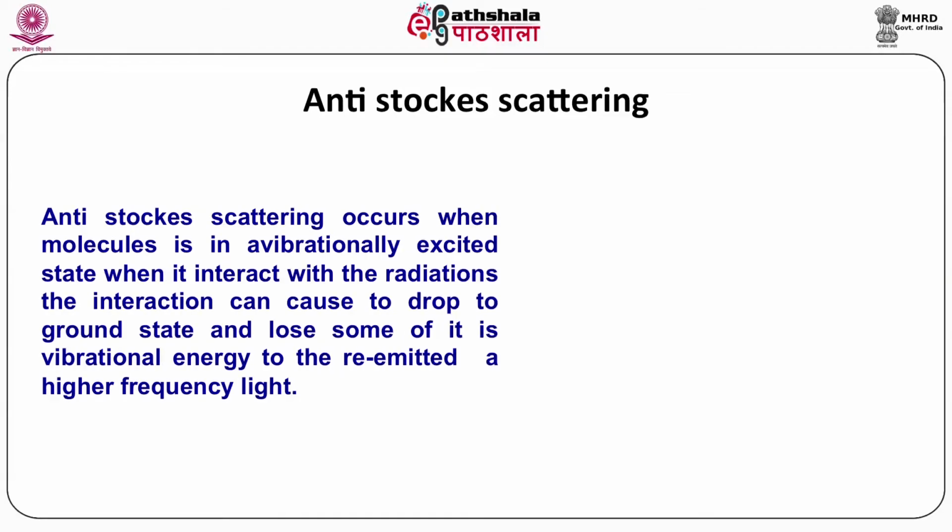Anti-Stokes scattering occurs when the molecule is in a vibrationally excited state. When it interacts with the radiation, the interaction can cause it to drop to the ground state and lose some of its vibrational energy to the re-emitted, higher frequency light.